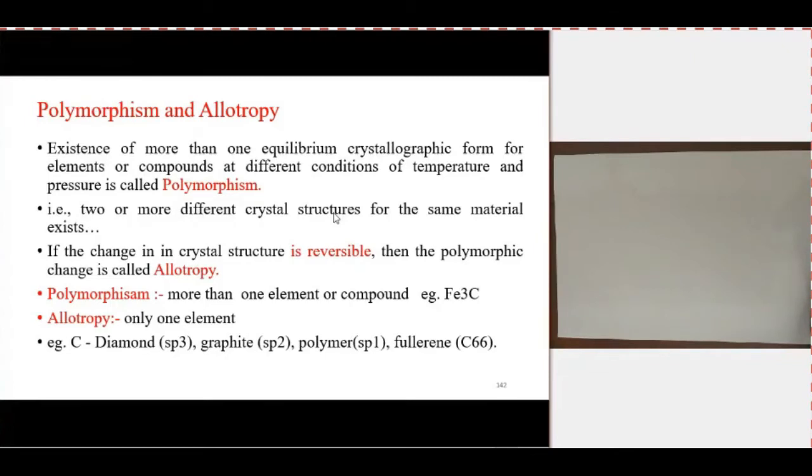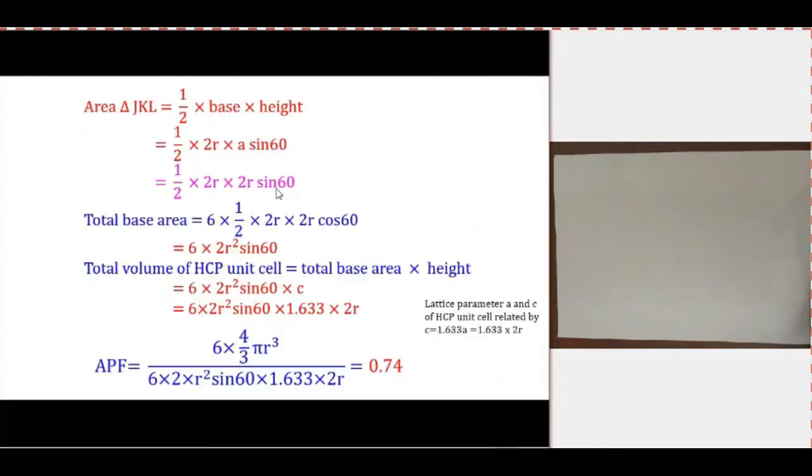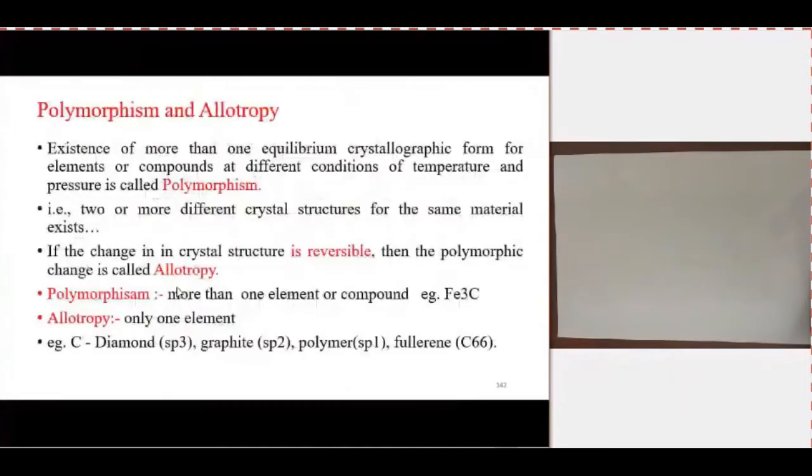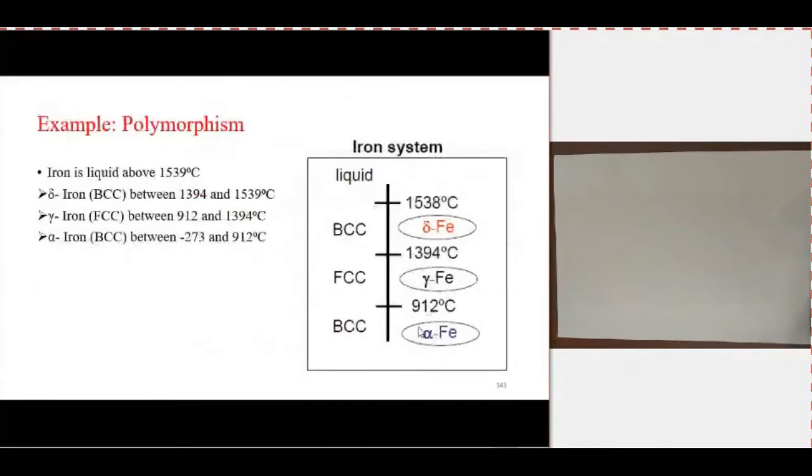Here, for iron, we can say that at room temperature, below 912 degrees Celsius, it is in BCC. So at room temperature iron exists in BCC, but at high temperature it may exist in FCC also. So more than one crystal structure is possible for the iron element. That is called polymorphism.